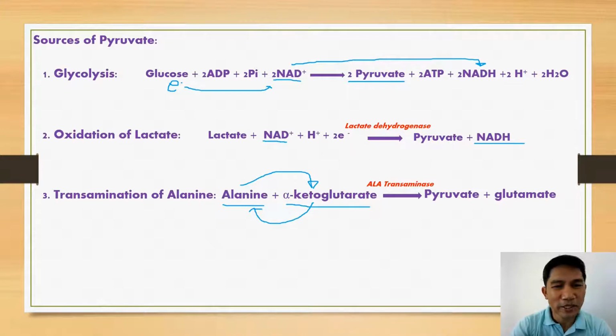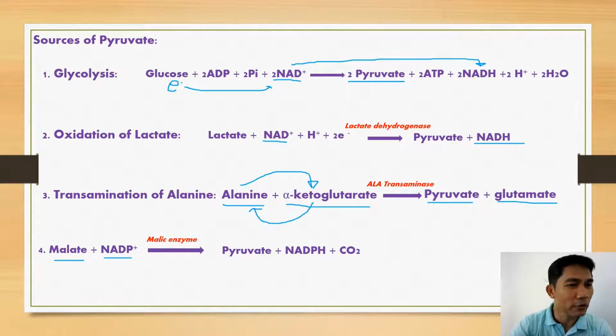And transamination is catalyzed by an enzyme called transaminase. So here, when alanine transfers its amino group to alpha ketoglutarate, alanine becomes pyruvate, whereas the alpha ketoglutarate that receives the amino group becomes glutamate.